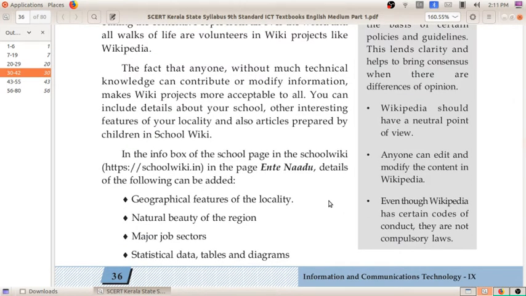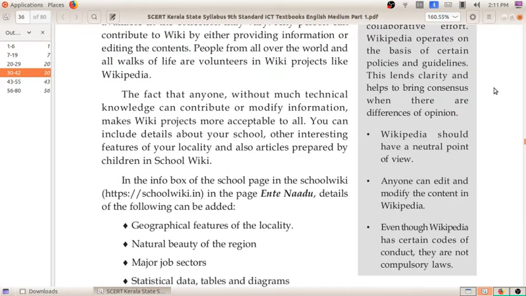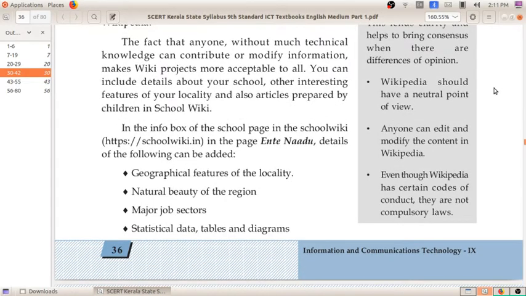The fact is that anyone can add. That means even I can add information to SchoolWiki. Even you can add information to SchoolWiki as students or teachers or principal or volunteers. The fact that anyone without much technical knowledge can contribute or modify the information makes wiki projects more acceptable to all. You can include the details of your school, other interesting features of your locality, and also articles prepared by the children in SchoolWiki. So how can we open SchoolWiki?